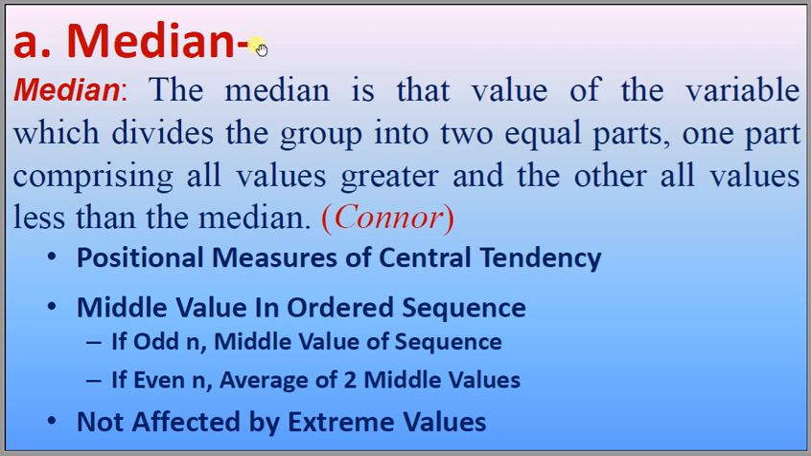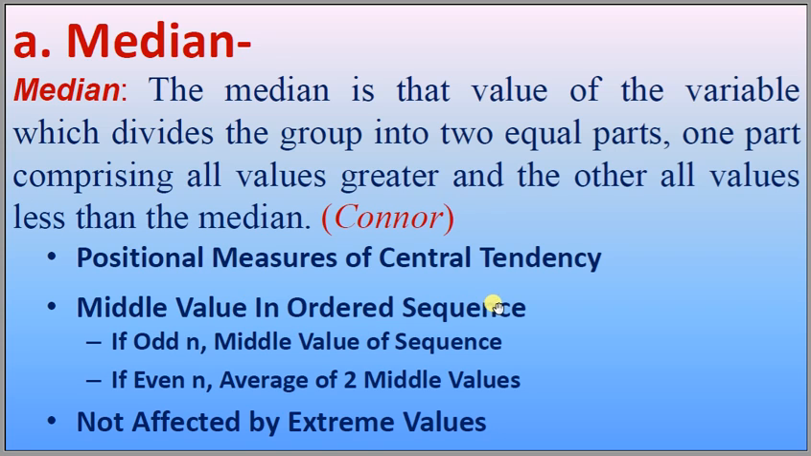Let us take median. Median is that value of a variable which divides the whole group into two equal parts after arranging the data in ascending or descending order of magnitude. The median is that value which is greater than the left side values and less than the right side values, and it divides the whole series into two equal parts. Or we say that all left side values are less than the median while the right side values are greater than the median. It's a positional measure of central tendency.